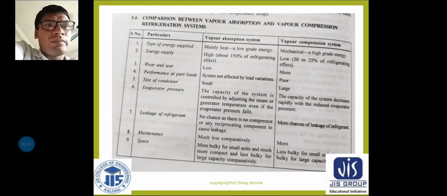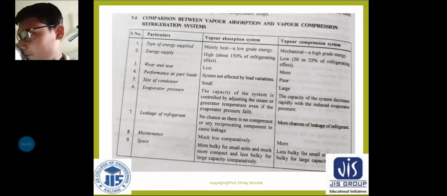Next is the vapor compression refrigeration system, where mechanical energy or high grade energy is needed. That means electrical energy is needed to operate the motor, and that motor produces mechanical energy to operate the shaft, and this shaft is used to rotate the compressor.